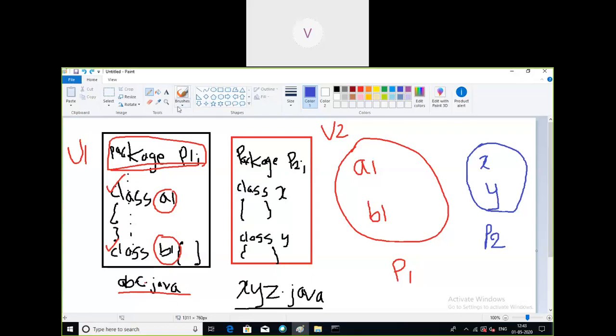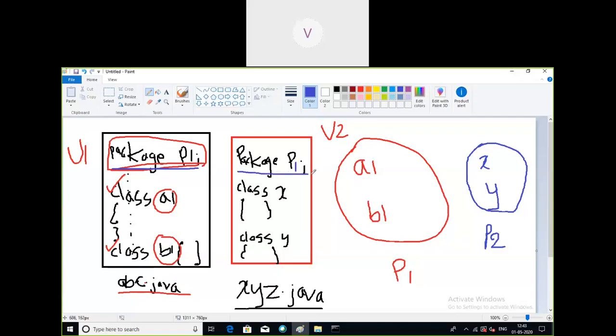For better understanding of packages, please concentrate. I will erase this statement and make some changes. Here I am taking package p1 itself. User1 has created package p1 and user2 is also creating package p1.